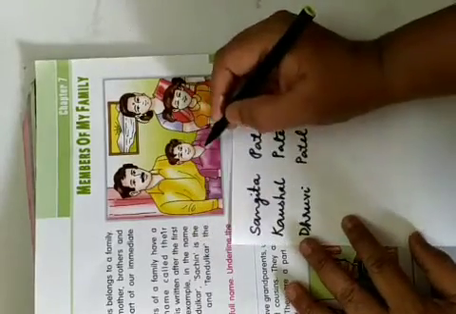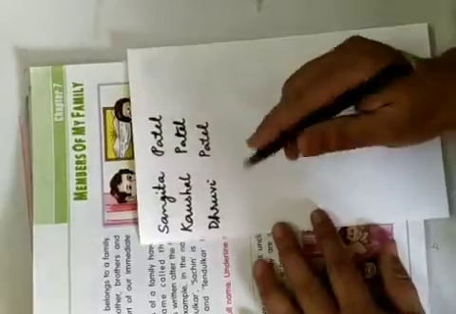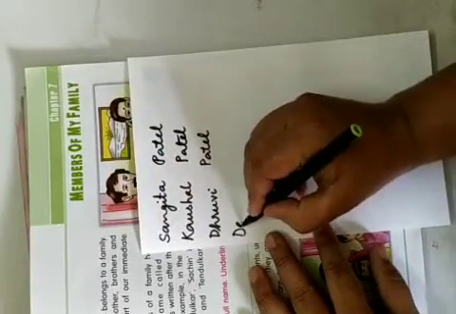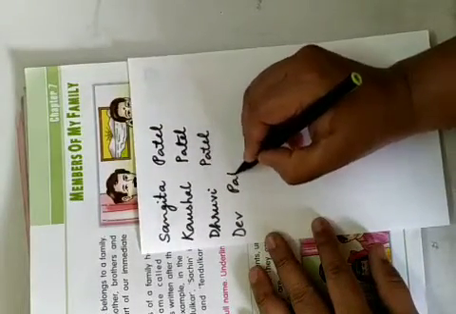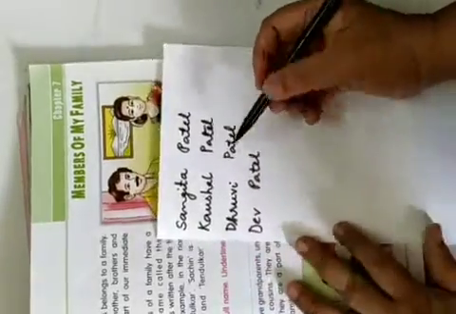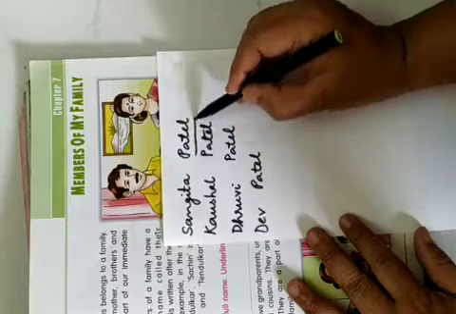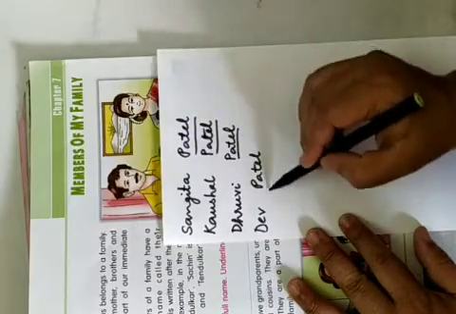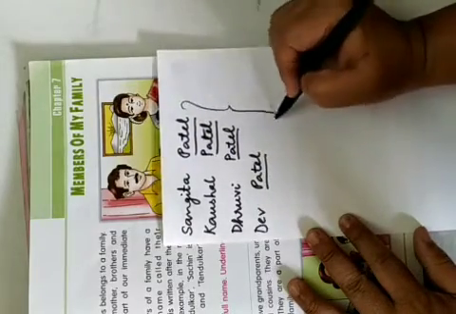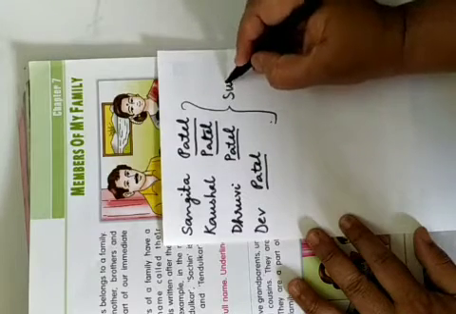And this boy's name is Dev. So Dev Patel. Now here you can see the names are all different, but what is same? Patel, Patel, Patel, Patel. So this is the surname